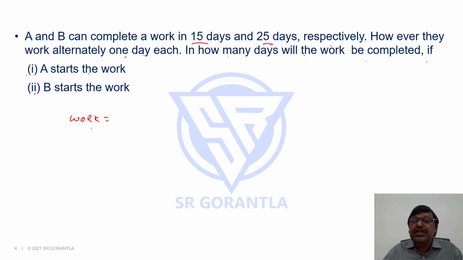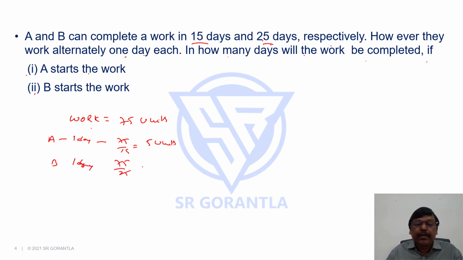Let the work be LCM of 15 and 25, 75 units. So A's 1 day's work is 75 by 15, that is 5 units. And B's 1 day's work will be 75 by 25, that is 3 units.